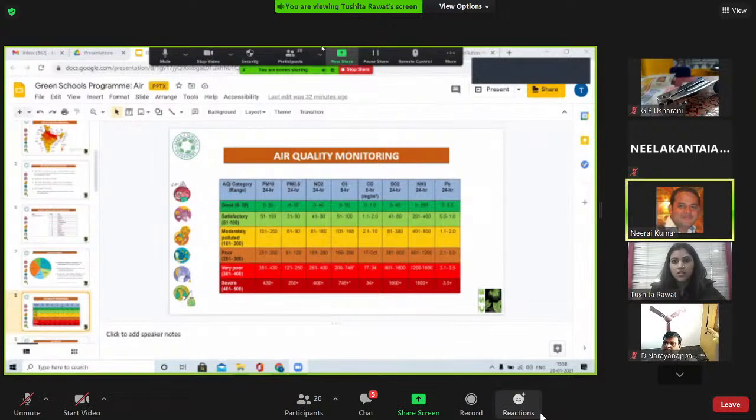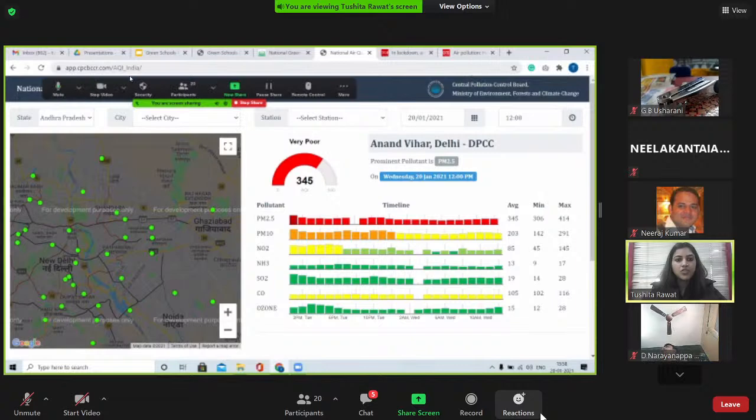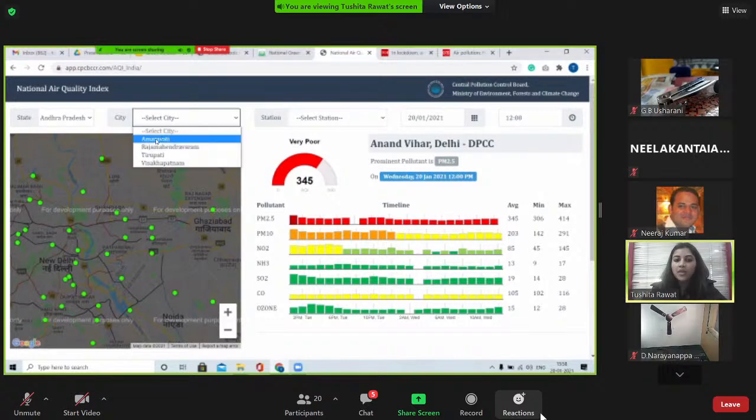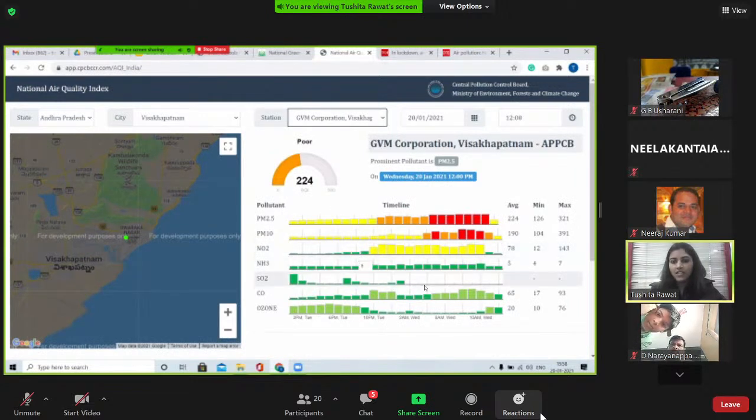Okay. So this is the site by CPCB, Central Pollution Control Board, where you can check the real-time air quality. So in Andhra Pradesh, we can see that there are automatic real-time air quality monitoring stations in 4 cities. So since we have participation from Visakhapatnam here, I'll select that. And from Visakhapatnam, there's only one station. So GVM Corporation, if somebody is aware of the area here, please share what the air quality is like. What do you feel about it? But right now, this shows that air quality is poor. 224 is the AQI, which means poor according to our scale as well.